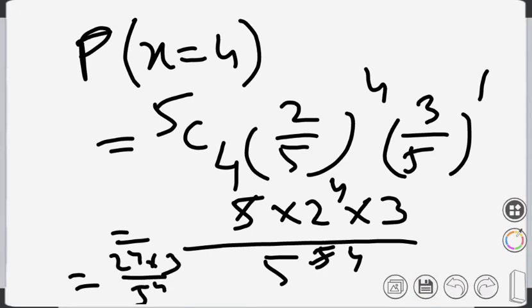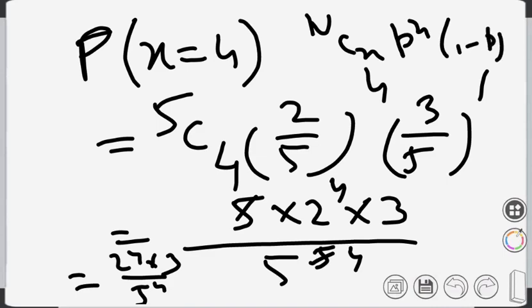Okay, does everyone understand? Just put in the formula nCx p to the power x (1 minus p) to the power n minus x, where n equals 5, x equals 4 and p equals 2 by 5, we have just put there. Sir, 5C4 equals 5, right? Yes, 5C4 is 5. 5C4 is the same as 5C1. Yesterday we have written that formula also.